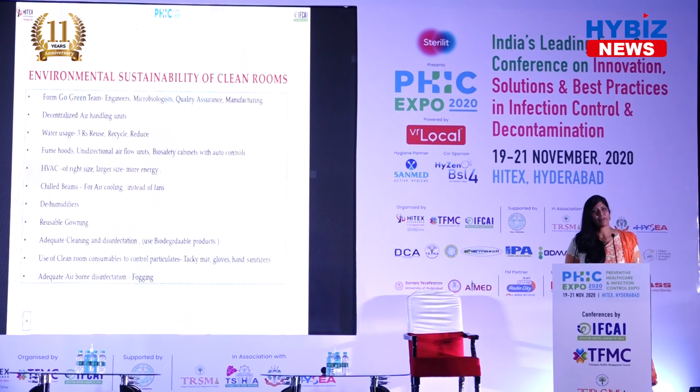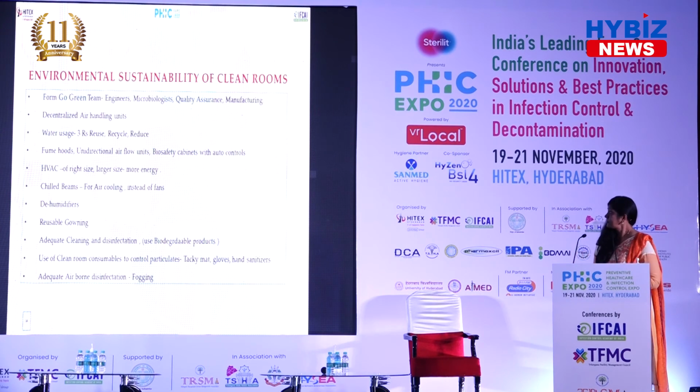The other one is water usage. We know that cooling requires water. So you recirculate this water, you reduce the water footprint, and also you recycle the water. How can you recycle? You can put filters at the drain, then recycle that water and periodically remove the filtered retentate. By this you can reduce the water footprint on the environment. It will be great to do that, because we are also creating green sustainability for the environment. It's very important nowadays. We need to protect the environment.